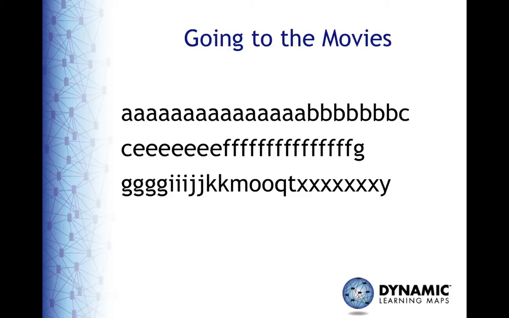In this writing sample, Jack wrote about going to the movies. He repeatedly chose many letters from the beginning of the alphabet, seemed to take a bit of a break, and then selected the letter X multiple times before finishing. Selecting the same letter many times is typical for emergent writers who are learning to use the alphabet flip chart.